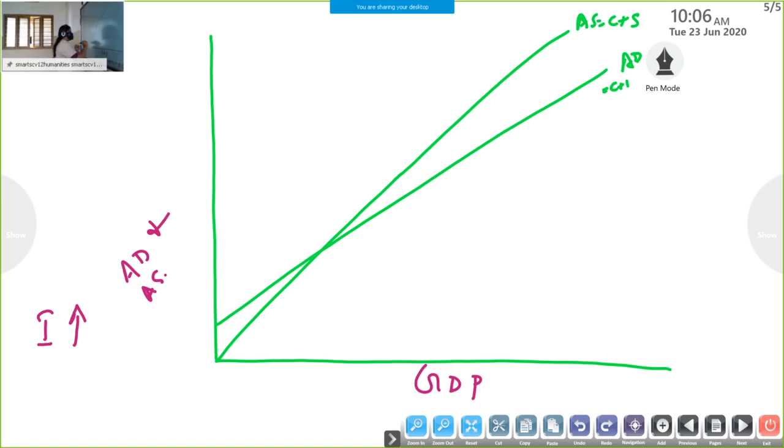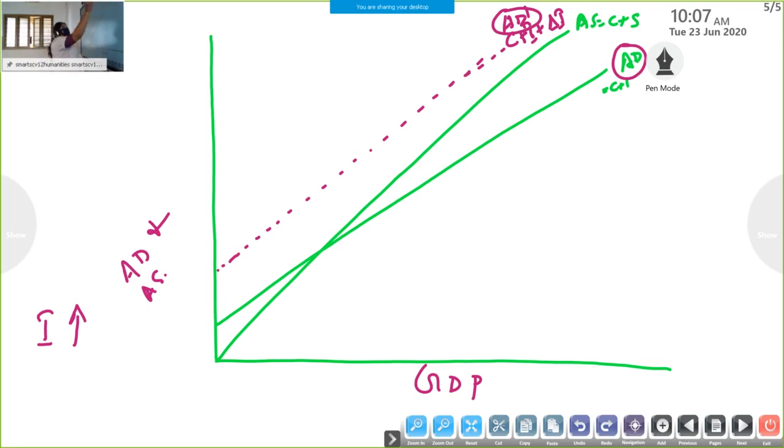The AD curve shifts from C plus I to C plus I plus delta I. Delta I shows changes in investment. That we can take, that is AD dash. So the AD curve shift from AD to AD dash shows there is an increase in investment.